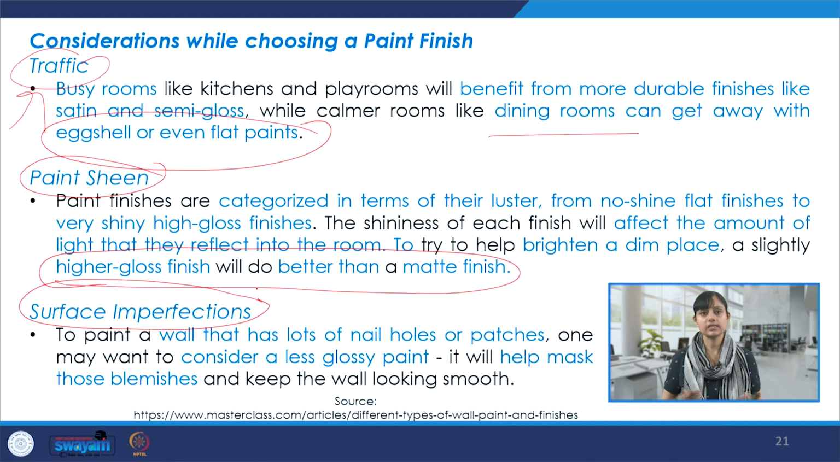Surface imperfections, again one has to consider them before selecting the paint finish. So to paint a wall that has lots of nail holes or patches or undulations, one may want to consider a less glossy paint. It will help mask those blemishes and imperfections.